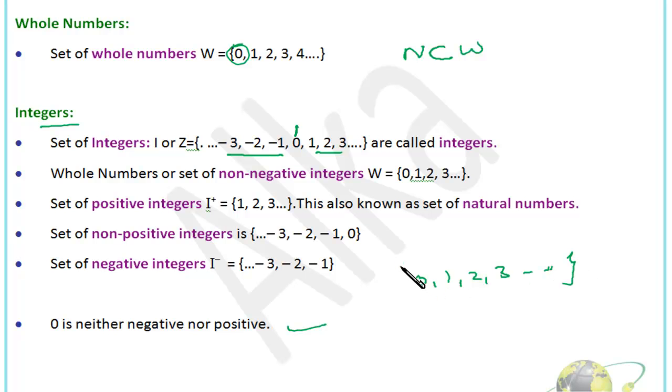This is the set of non-negative integers. So you should be very clear about all the types of integers: positive integers, only positive numbers, or we can say natural numbers; non-positive integers, that means negatives as well as 0; negative integers, meaning only negative numbers; and non-negative integers, meaning starting from 0 to infinity. Okay, 0 is a special number that is neither negative nor positive. Getting me?